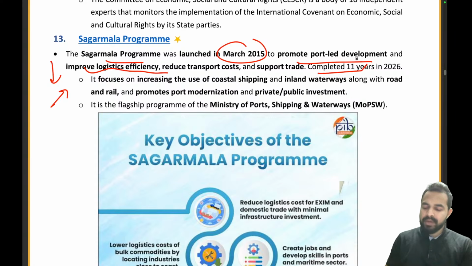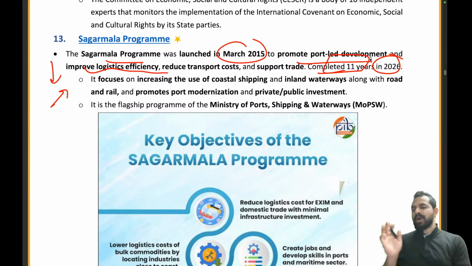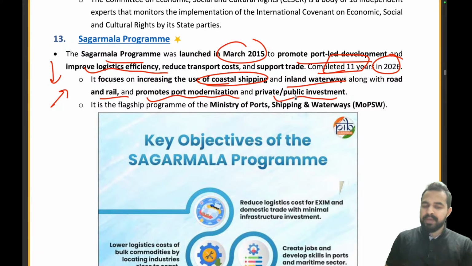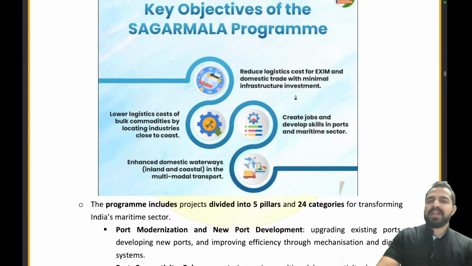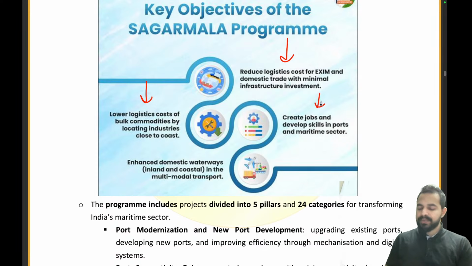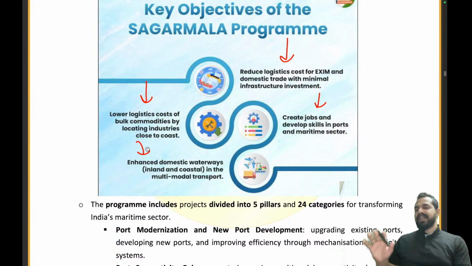This scheme has now completed 11 years in 2026. It was launched in 2015 and completed 11 years in 2026. It focused on increasing the use of coastal shipping and inland waterways along with road and rail, and promotes port modernization and public-private investment. Now guys, what exactly are the different things we will be covering under the Sagar Mala program? First of all, we want to lower logistic costs for bulk commodities. We want to create jobs and develop skills among the people. We want to enhance domestic waterways. These are all the areas on which we will be working as part of the Sagar Mala program.